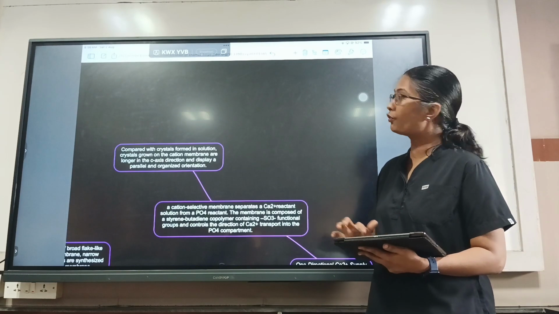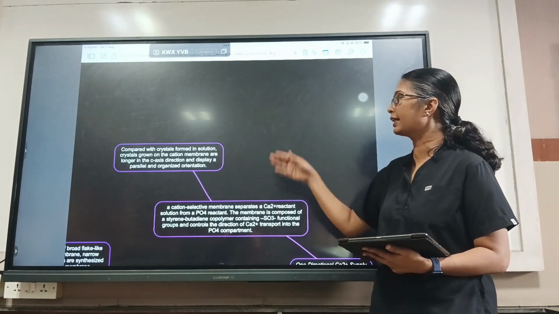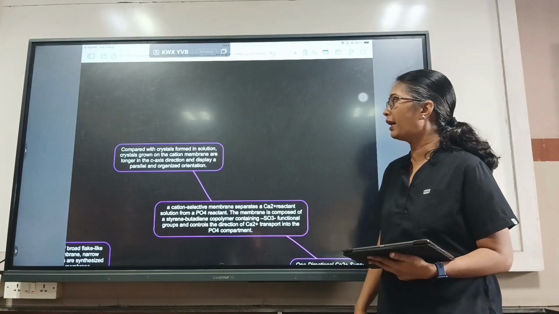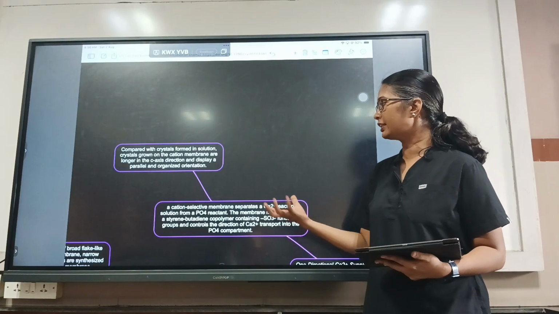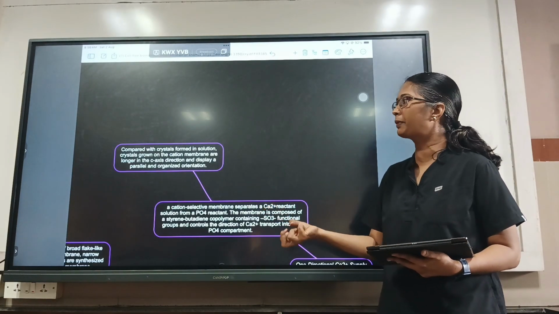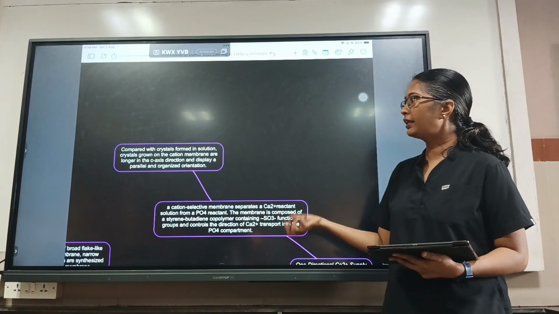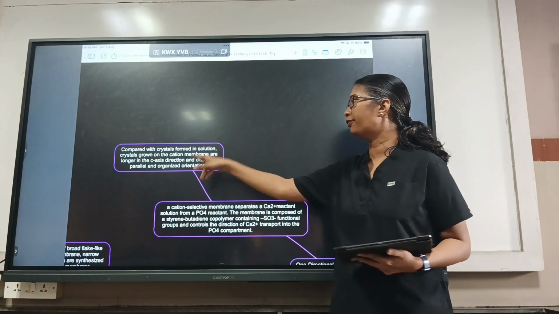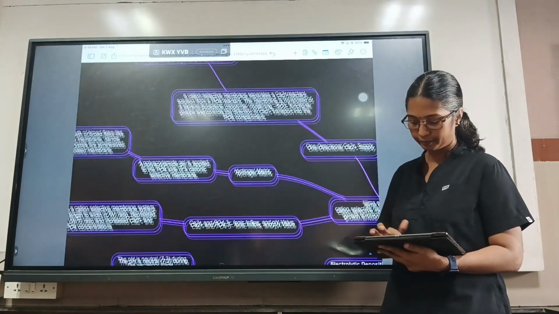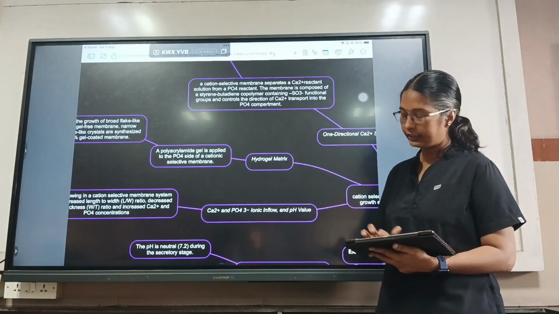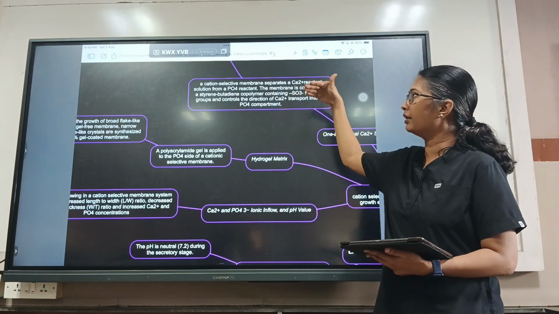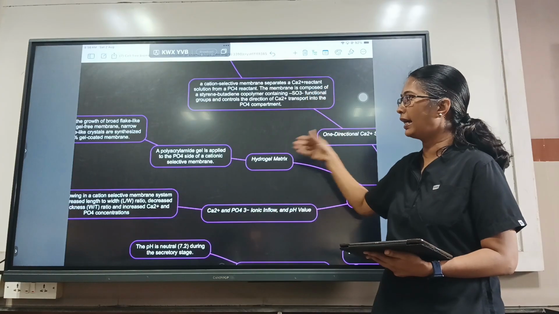And compared to crystals formed in the solution, crystals grown on the cation membrane are longer in the C-axis direction and display a parallel and organized orientation. So when we just keep the calcium and phosphate together as a solution, it will also precipitate, it will also crystallize. But compared to those crystals, the formation of crystals with the cation membrane was more efficient. And they added a hydrogel matrix on this membrane. So they tried only with the cation specific membrane, then they added a hydrogel.